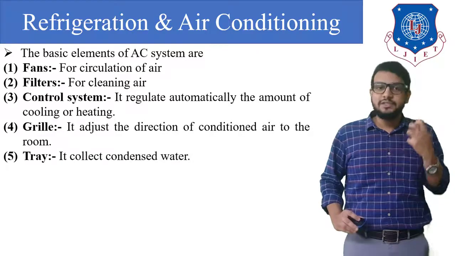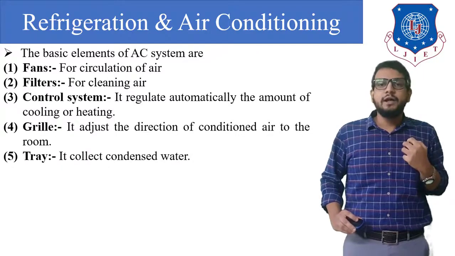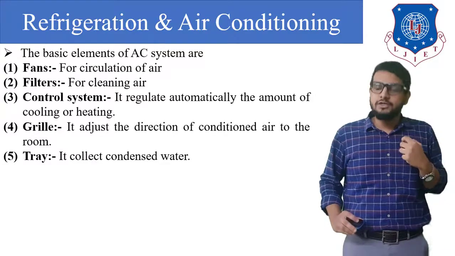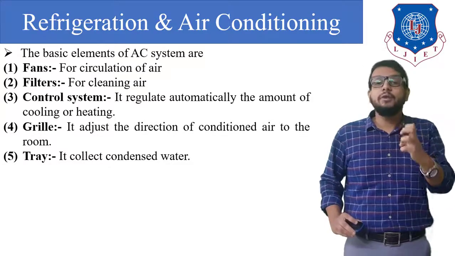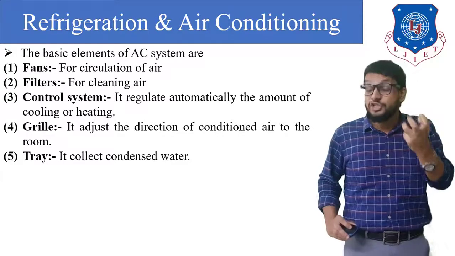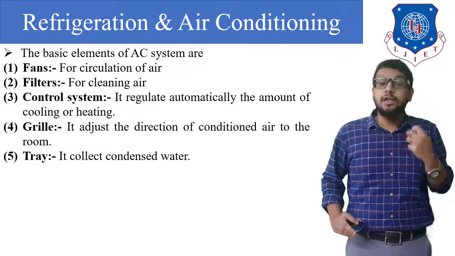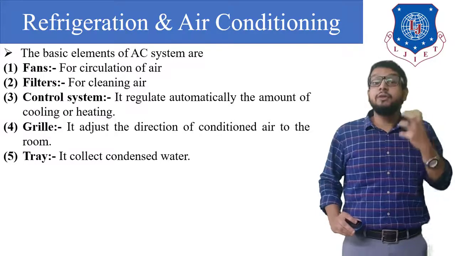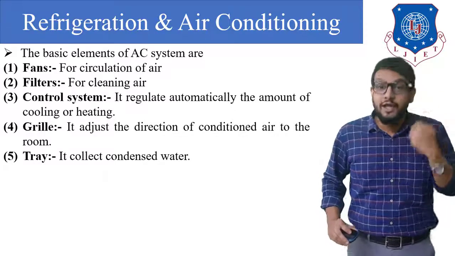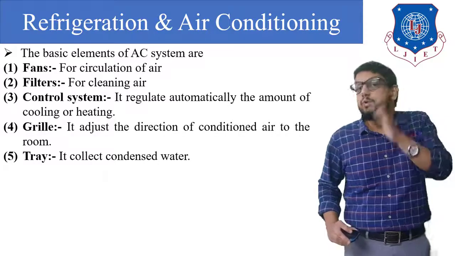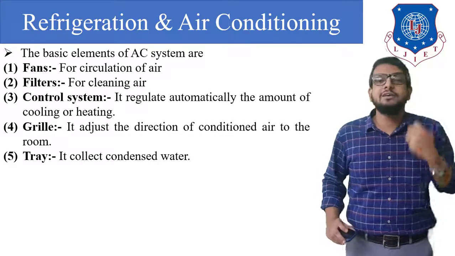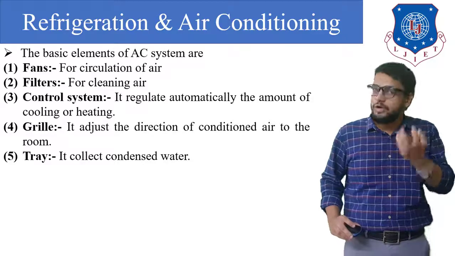Next term is tray. The tray is provided at the bottom of the evaporator coil in order to collect the condensed water obtained from the air after cooling it. We know that moisture content is present in air in our summer season, so humidity is higher. In that case, the air conditioner will dehumidify the air. Dehumidify means removing the moisture. Whereas in winter season, moisture content is lesser in air, because of which our skin becomes dry.